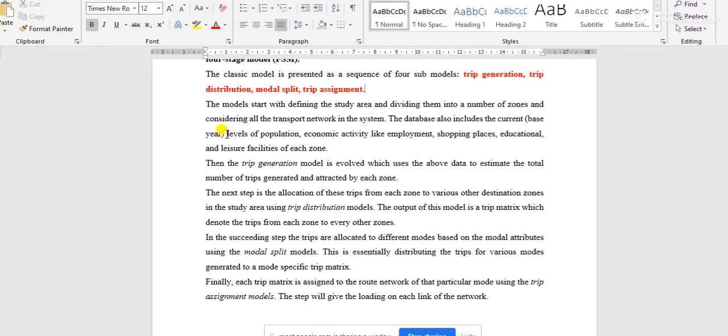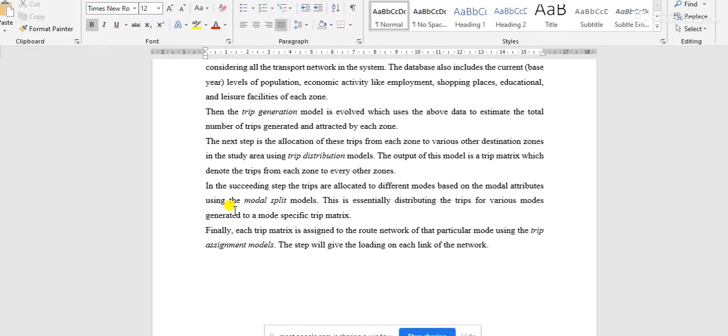And another which is very important is the population data. That means how many people are there, and obviously how many people are actually able to use the system. If there is an air transportation mode, then obviously we cannot consider 100% of the population in that area will use the airway for their traveling. That is not possible. So we have to collect data on how much of the population, or what percentage of the population, will use these kinds of modes or those kinds of modes of transportation.